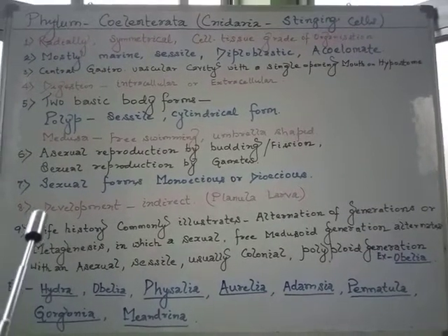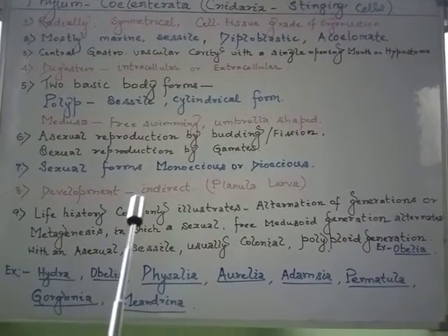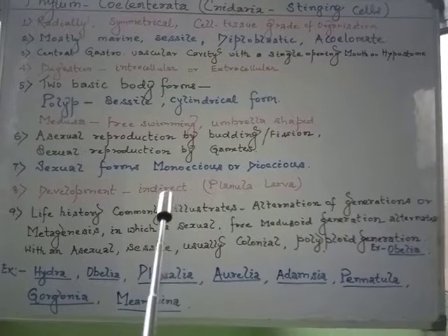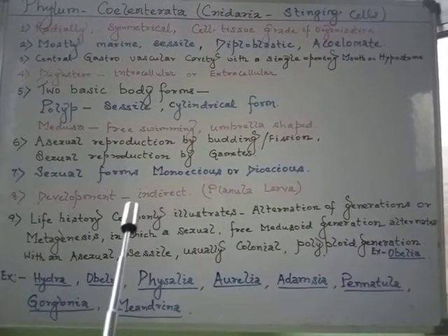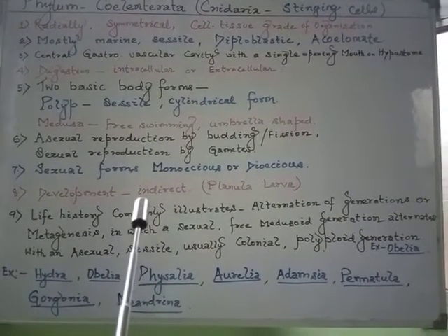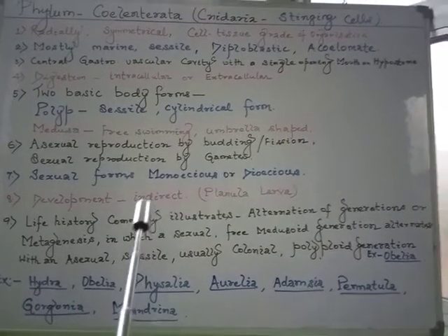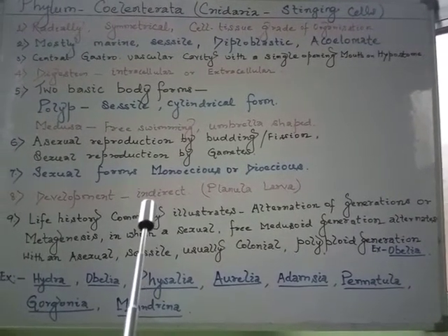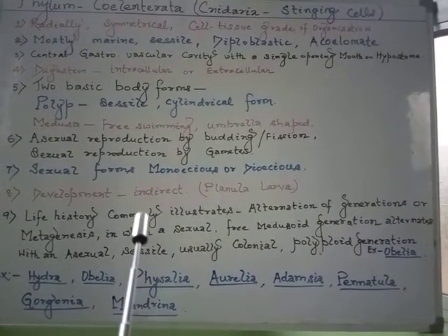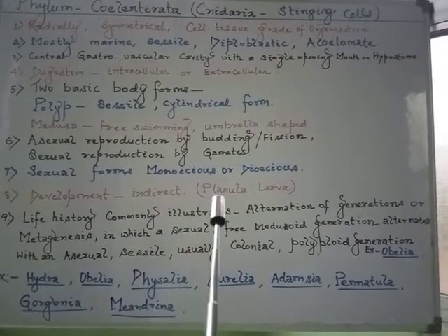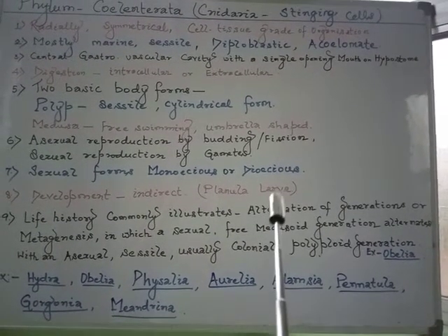The next, eighth point: development. Here also it is indirect. Just as we have discussed in the case of poriferans, it involves a larval stage. Just like them, coelenterates also involve a larval stage for their development. So the development is indirect, involving the planula larva.